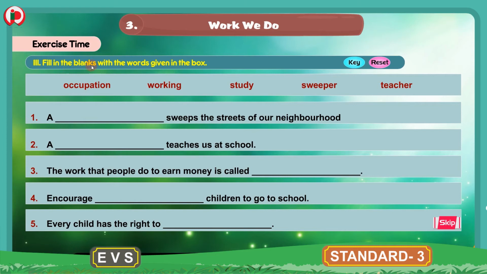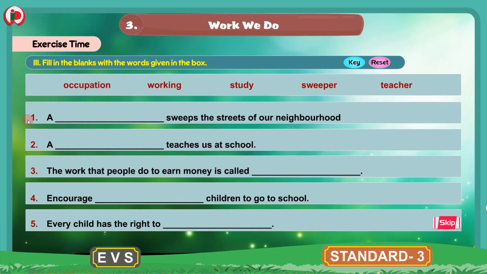Fill in the blanks with the words given in the box. Children, here we have few sentences with blanks in them. We have to choose the correct word from these given words and make a correct statement by writing the word in this blank. What are the words given here? Occupation, working, study, sweeper, teacher.